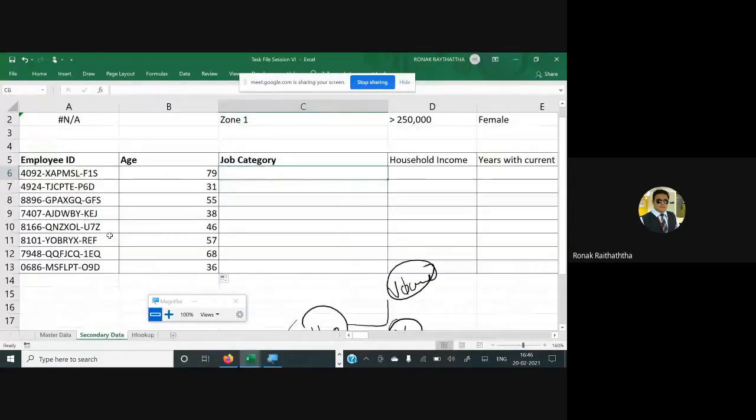Okay, some people will be like, sir, what is this task? I did not understand. So I am here. If the age is above 50, then only we want to use the VLOOKUP, otherwise we do not want to use the VLOOKUP. Now sir, after using the VLOOKUP, what do we want to get? We want to get the job category of all the employees we have got over here from the master data. Now we won't be searching the job category of each and every employee manually, because we know the VLOOKUP. That's one thing. Number two thing, the VLOOKUP needs to be applied only if the age is more than 50.